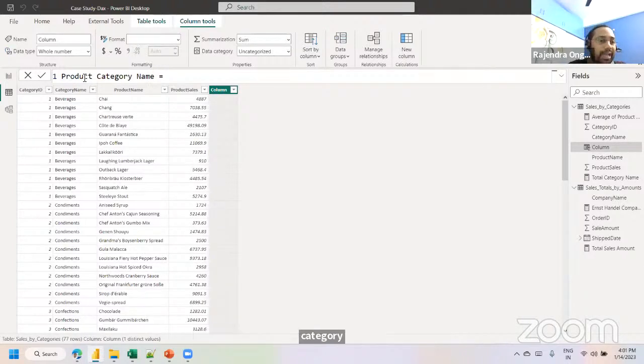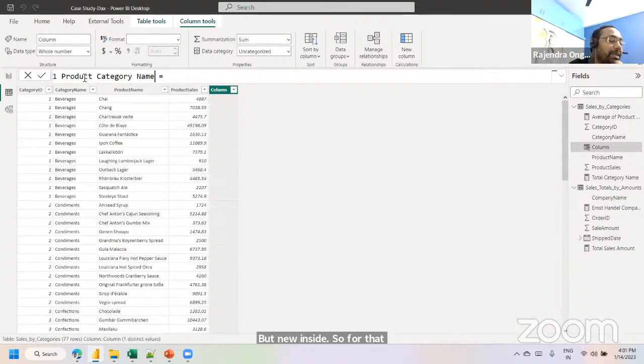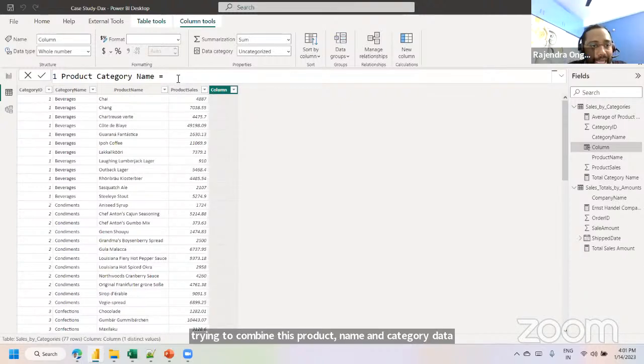Because I got a requirement to combine these 2 columns and I want to project it in my front end as one new insight. So for that purpose only, I'm trying to combine this product name and category name here in this data view part. So product category name is equal to, so how are we going to concatenate?